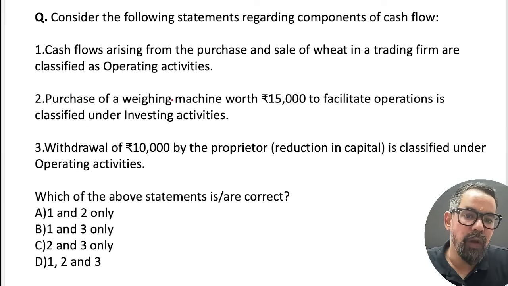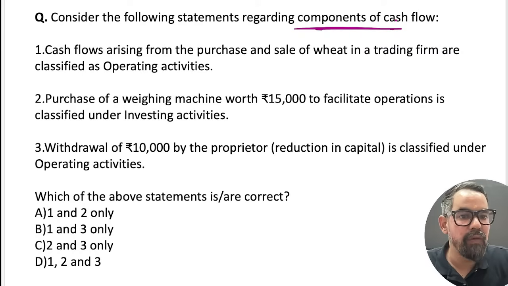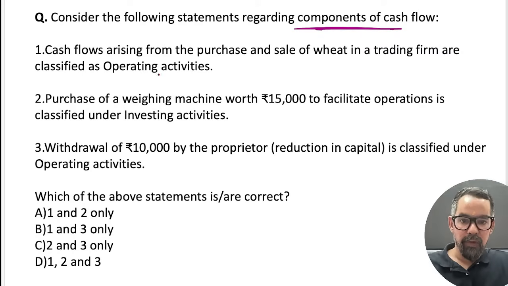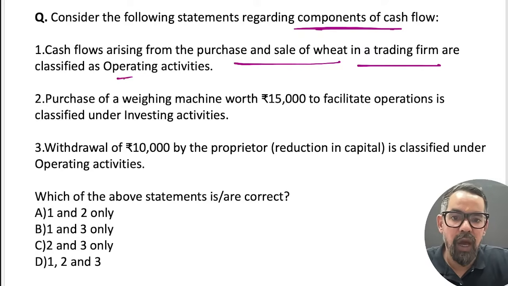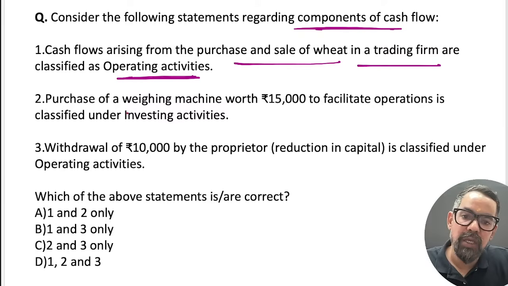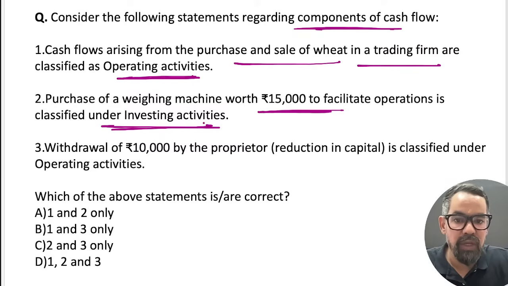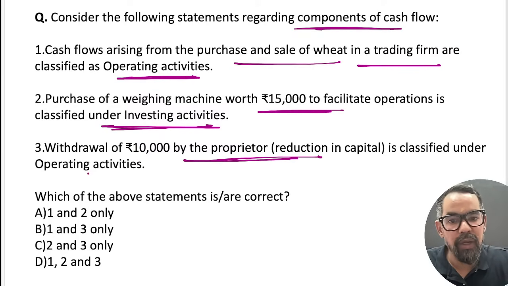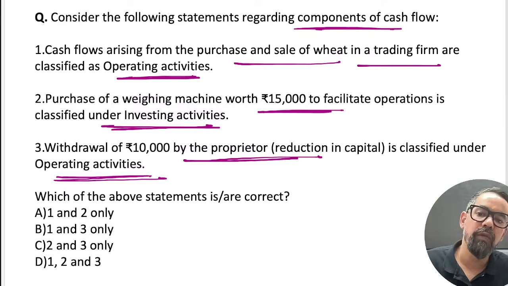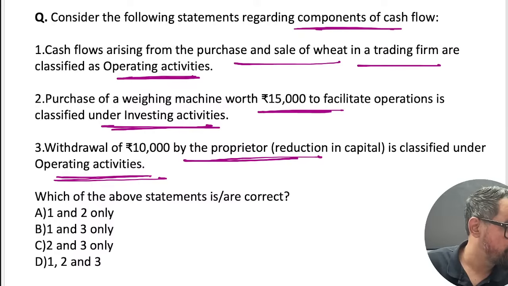So consider the following statement regarding component of cash flow. Cash flow arising from the purchase and sale of the wheat in trading firms are operating activities. Purchase of weighing machine 15,000, your investing activities. Withdraw 10,000 by proprietors, reduction in capital, operating activities. So what will be your correct answer for this one? Which statements are correct?